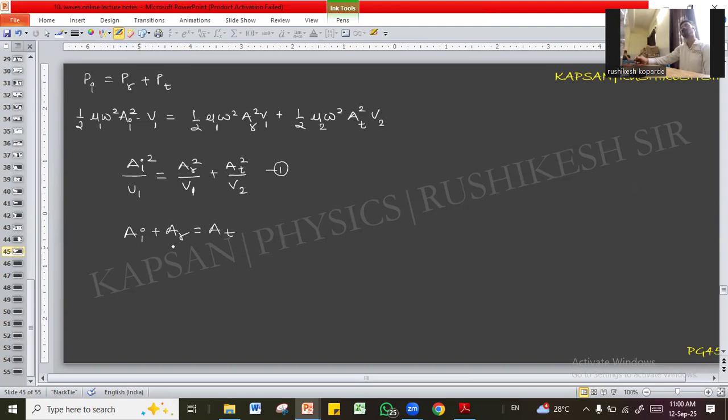Displacement of the junction from the left hand side because of the left hand side waves and displacement of the junction because of the right side wave. Left side wave and right side wave. So this is two equation, two unknown game. So amplitude of the transmitted wave पहिल्यांदा काढायचा. That is equal to some factor multiplied by amplitude of incident wave and amplitude of reflected wave will be some fraction. इथं मात्र fraction आहे.